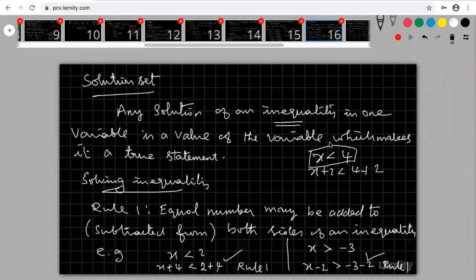Yes, you may write the solution set in set builder form, if you know how to write it. No problem. You can represent your solution set in any method, roster form or set builder form.